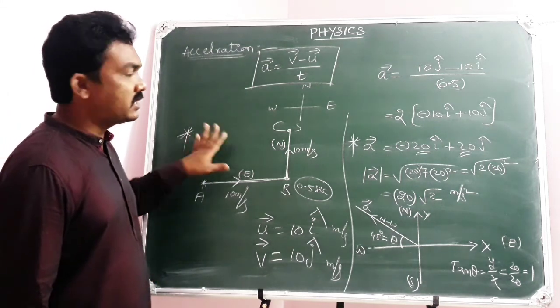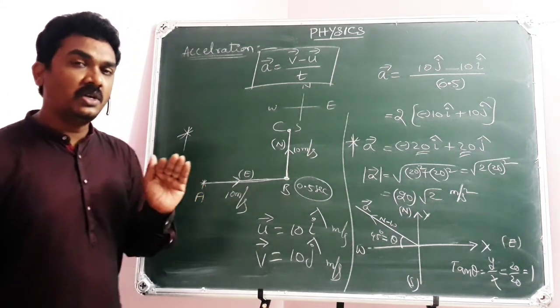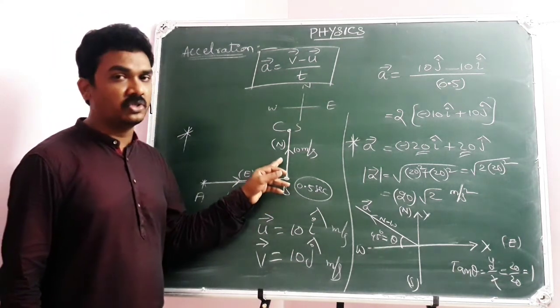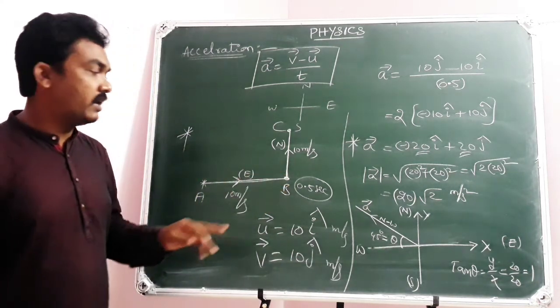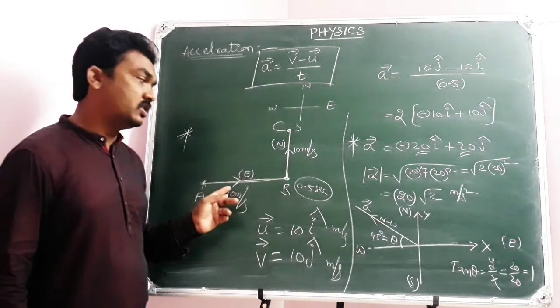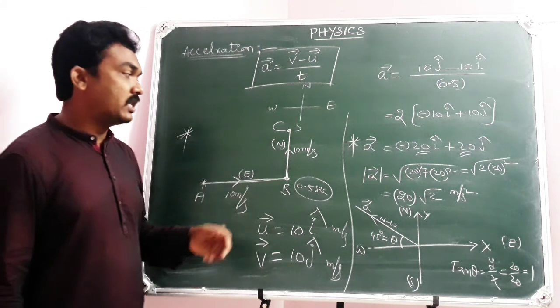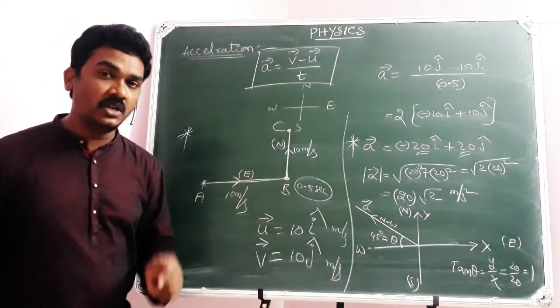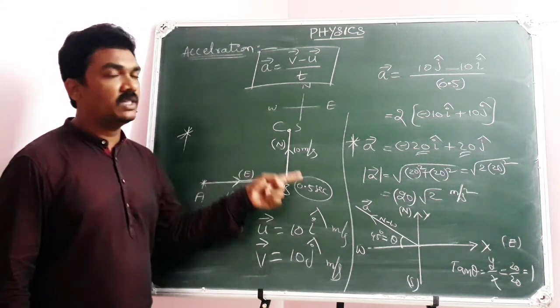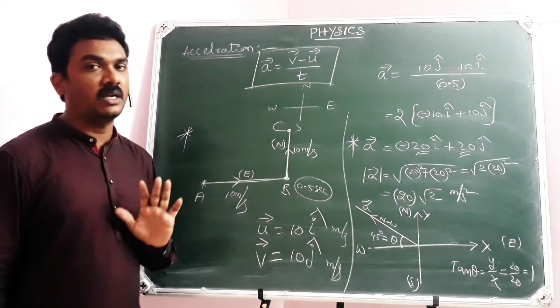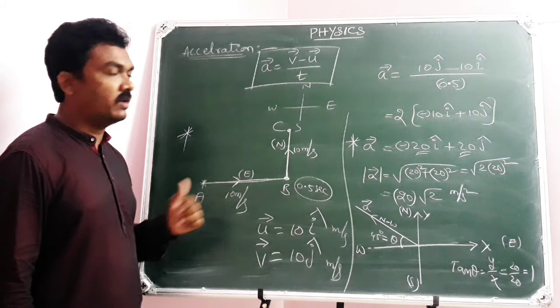Now in this particular example, the acceleration is caused because of change in direction of motion. So the magnitude of speed is constant, but a change in direction of motion causes acceleration to the body, and in this way the acceleration can be calculated. This is the second example related to acceleration. No doubt I will explain a few more.